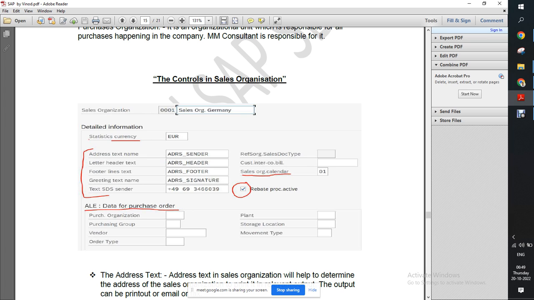Like discount, you are buying this order and you are taking 10 rupee discount. So that is discount. But the condition is like, buy for the quarter, buy for the year. If you have achieved suppose 10 lakhs, then we will give you 5% discount. So if you have some agreement for the time frame, that is called rebate.